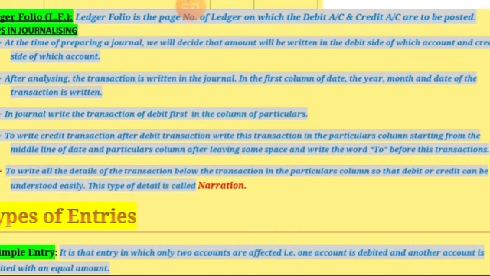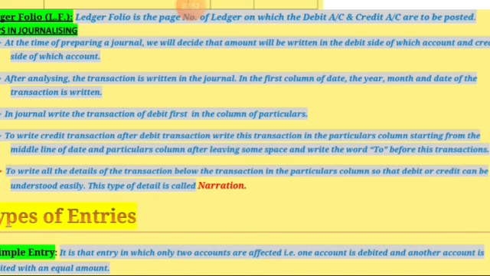Then write the credit transaction after the debit transaction, in the particulars column starting from the middle line of the date and particulars column after leaving some space, and write the word 'To' before this transaction.